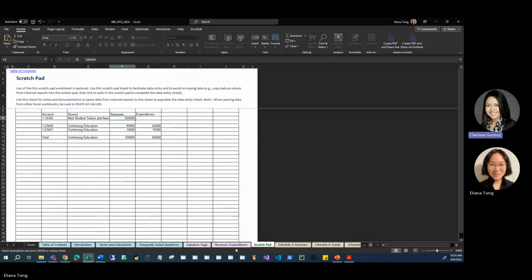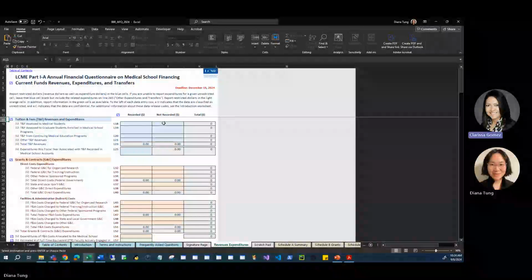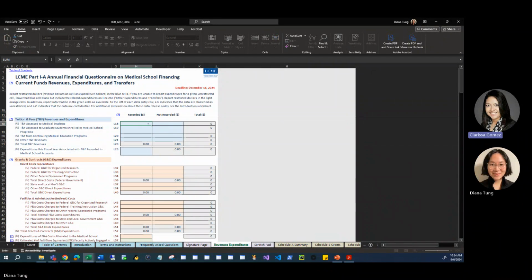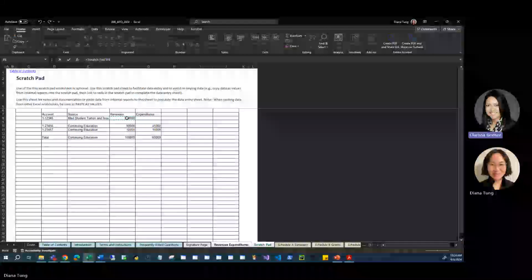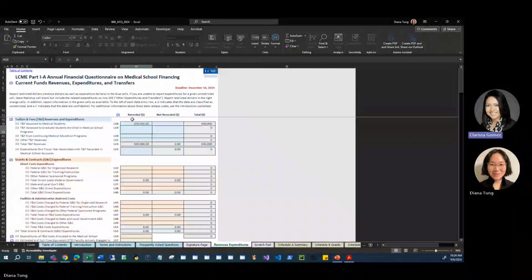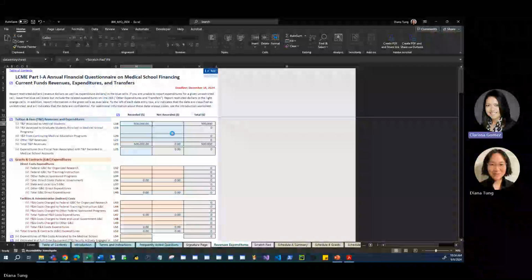I can link to revenues I already entered on my scratchpad by entering the equal sign in line 18 in the Revenues Expenditures sheet. Then we will click on the scratchpad worksheet. Highlight medical student tuition revenues that have already been entered here and hit the Enter key. Now I see that the tuition revenues from my internal accounting report transfer to the Revenues Expenditures worksheet.